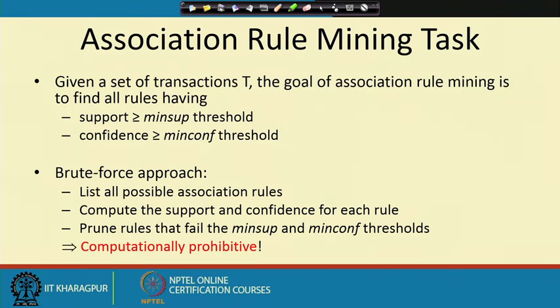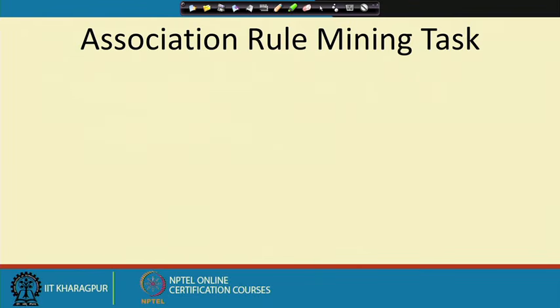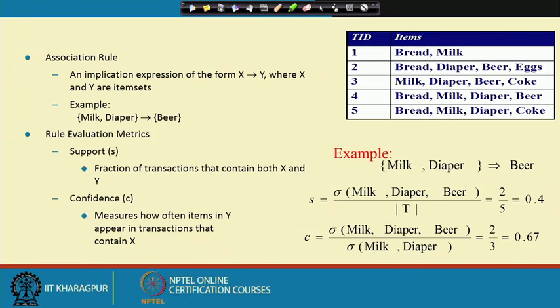For each of these rules, you run through the database, run through this table, and check how many times the left and right hand side appear, the counts.